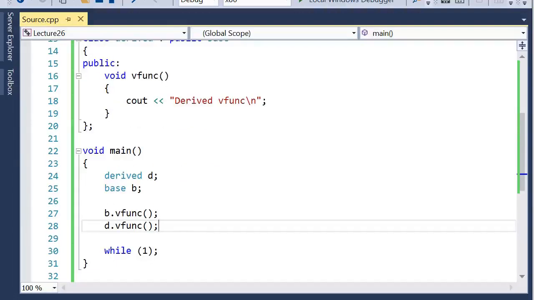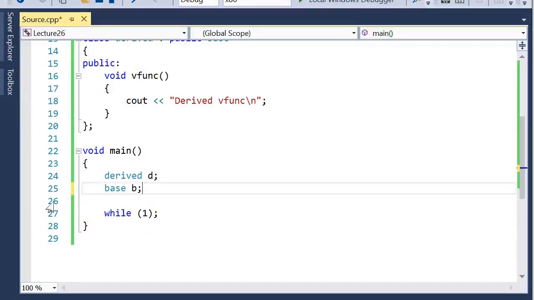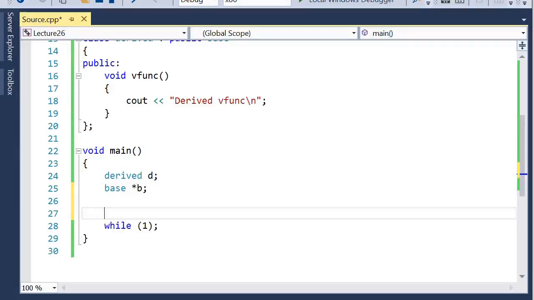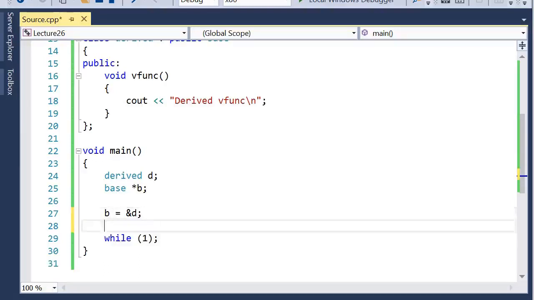Now let's understand how we can achieve runtime polymorphism using virtual functions and pointers. For that purpose, here we'll create a pointer of the base class and an object of the derived class, and point the base class pointer to the object of the derived class.